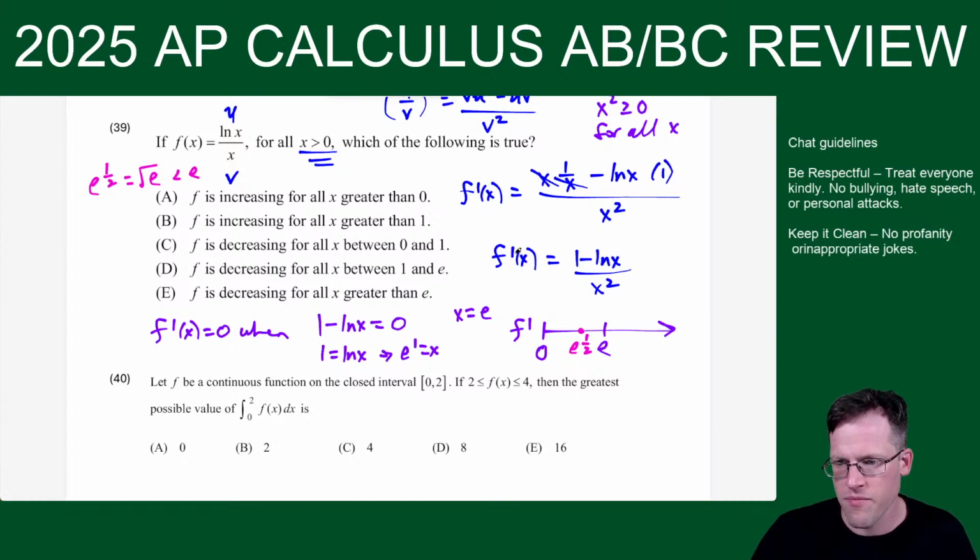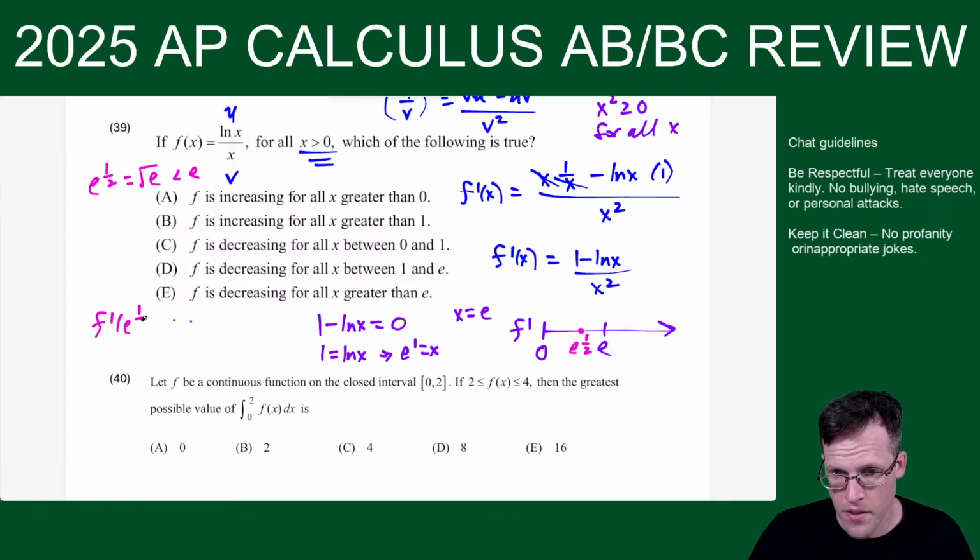If you plug that into f prime, I would have f prime of e to the 1/2 equal to 1 minus natural log of e to the 1/2 over radical e squared. Which gives us, the 1/2 could just go in front, and I get 1 minus 1/2 over e squared, which is 1/2 over e, which is positive.